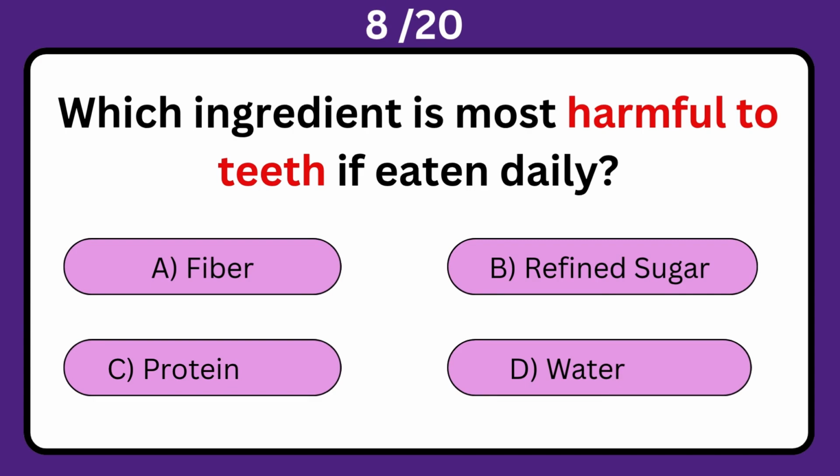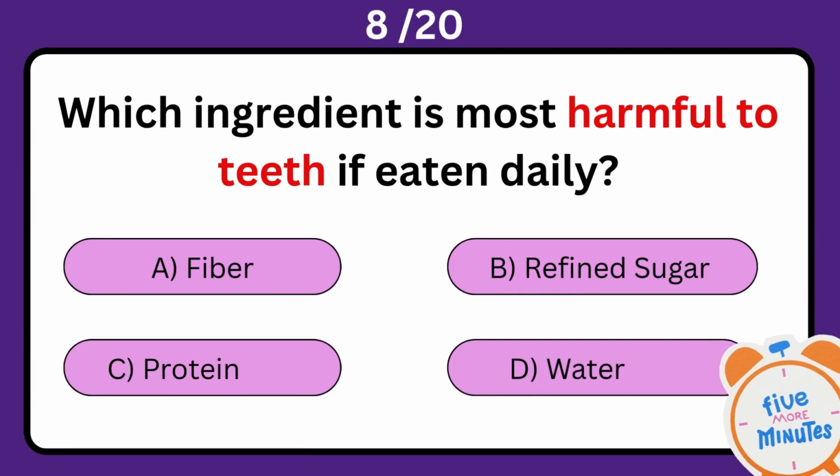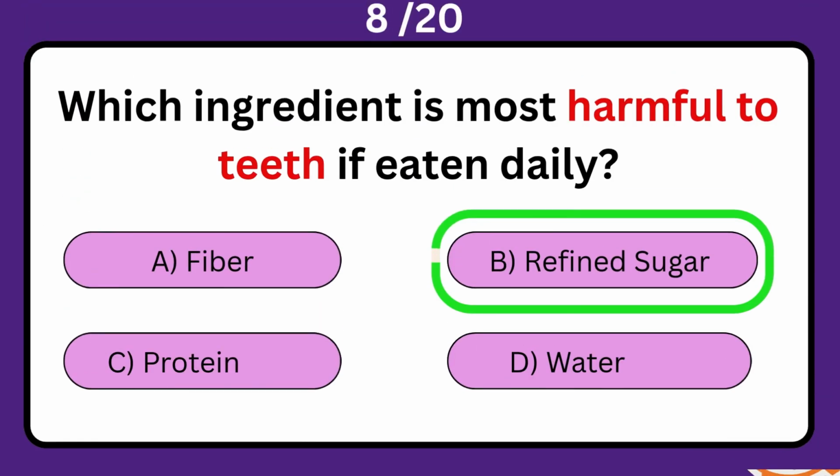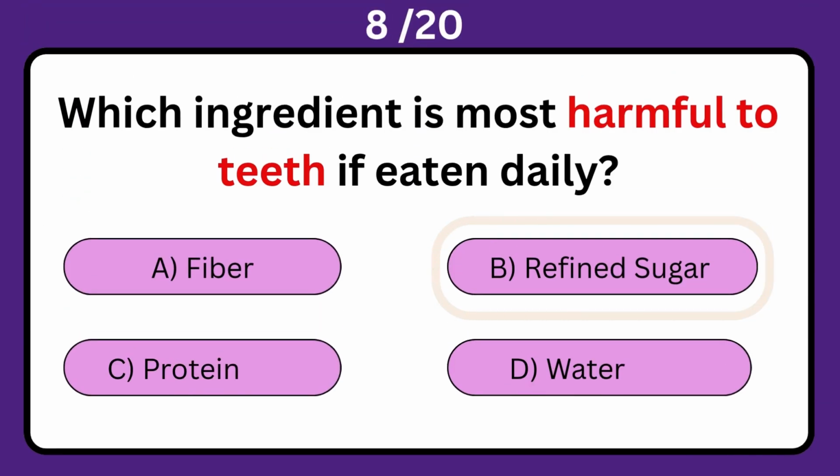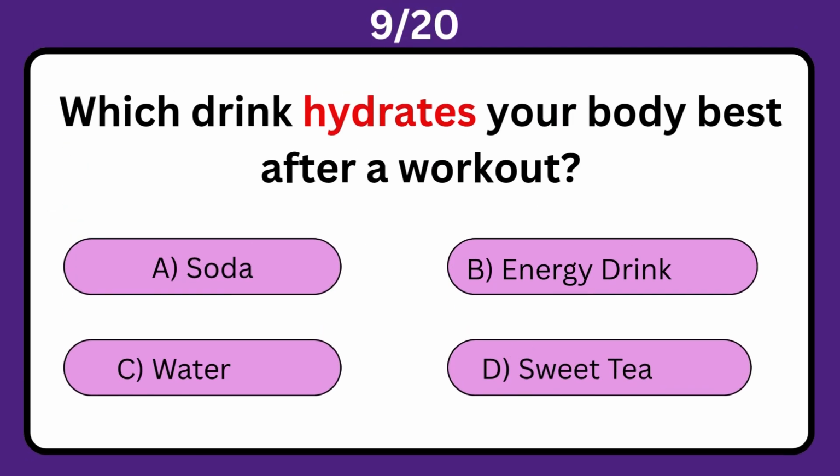Which ingredient is most harmful to teeth if eaten daily? A. Fiber. B. Refined sugar. C. Protein. D. Water. The correct answer is B. Refined sugar.